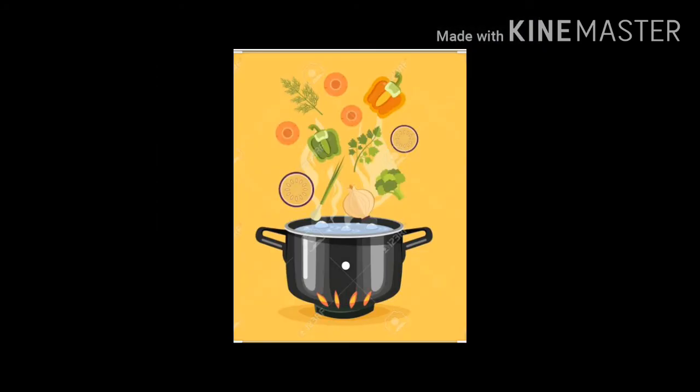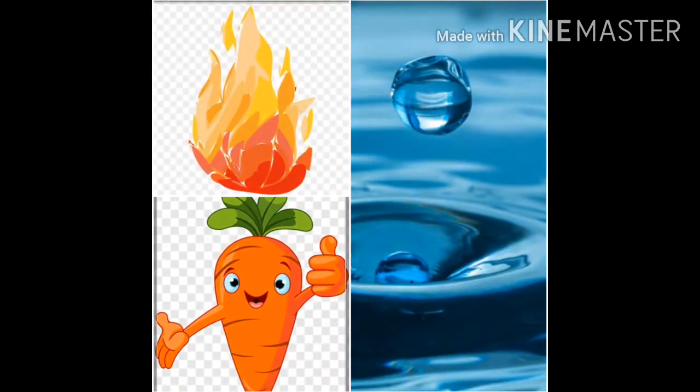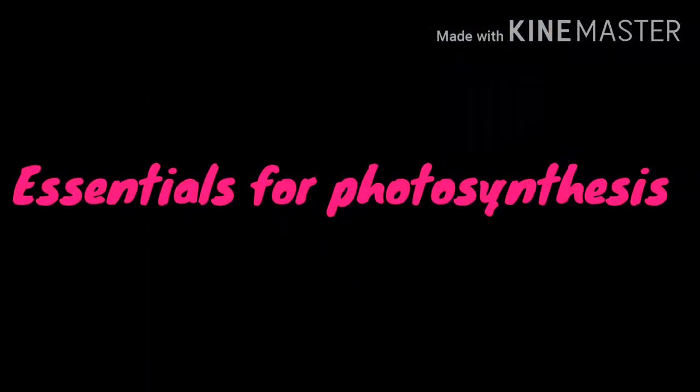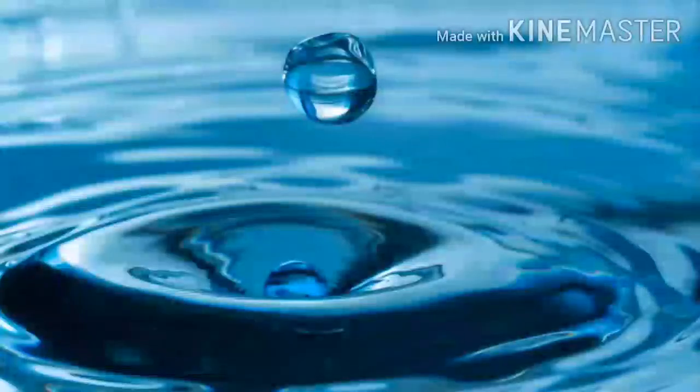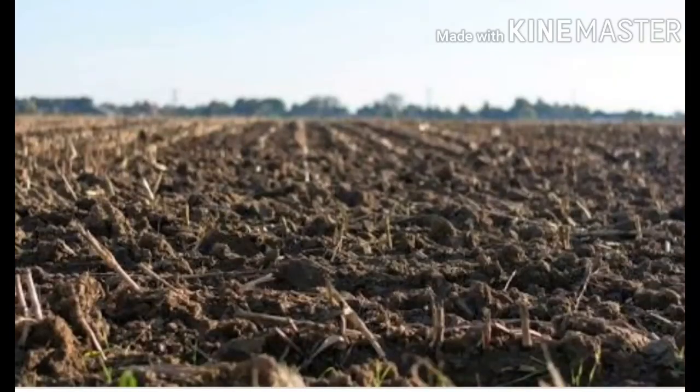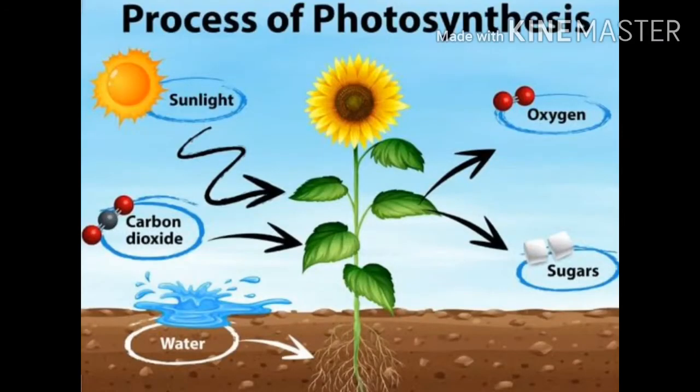When we cook food, we need essential things such as fire, water, and vegetables, etc. In the same way, plants also need some essential factors such as light, water, nutrients, soil, etc. Plants can get light from sunlight, water from soil, carbon dioxide from air. These factors help plants to make their own food.